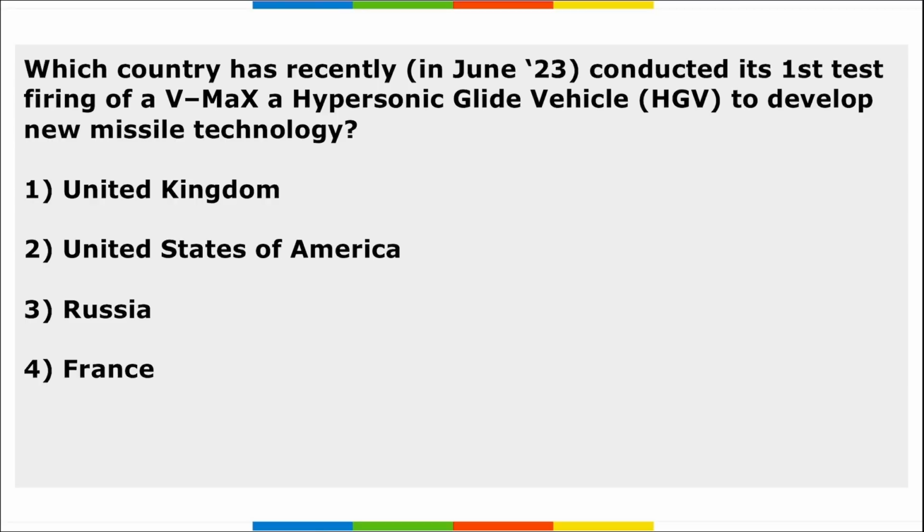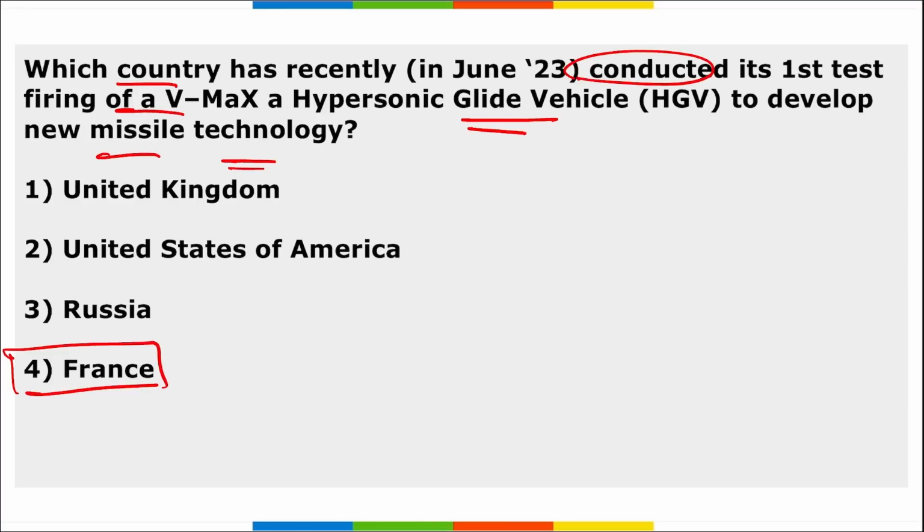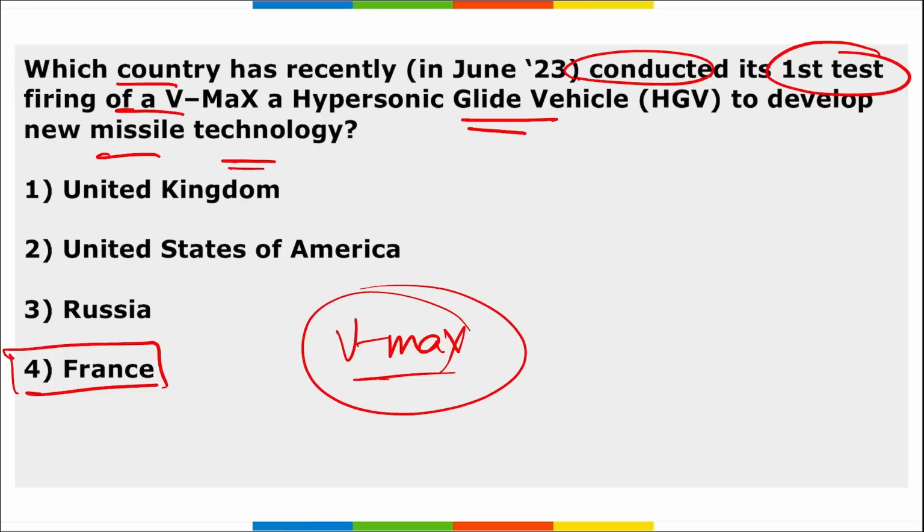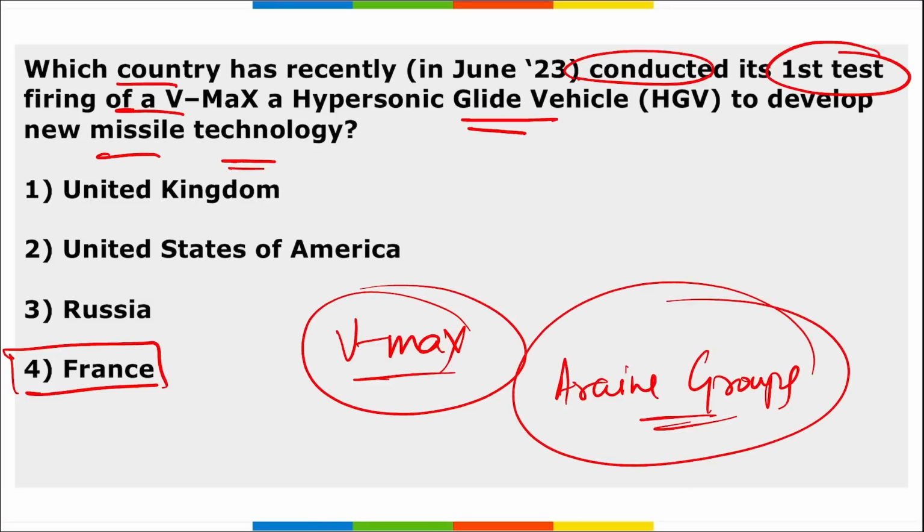Next, which country has recently conducted the first test of the VMAX hypersonic glide vehicle to develop missile technology? It is your France, right? France has conducted the first ever test for firing a VMAX hypersonic glide vehicle to develop the new missile technology, and this French VMAX program is being developed by Ariane Group, right? This is a defense company that specializes in space launches. These hypersonic gliders are a type of warhead for missiles that can operate freely and glide at hypersonic speed, designed to carry a nuclear or conventional warhead.